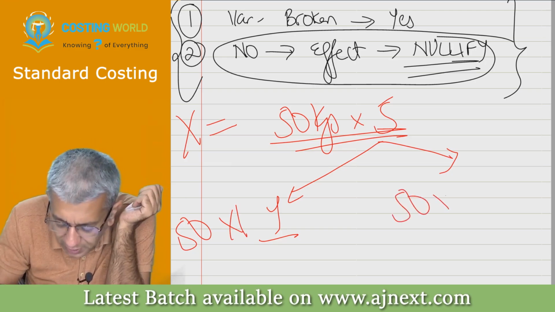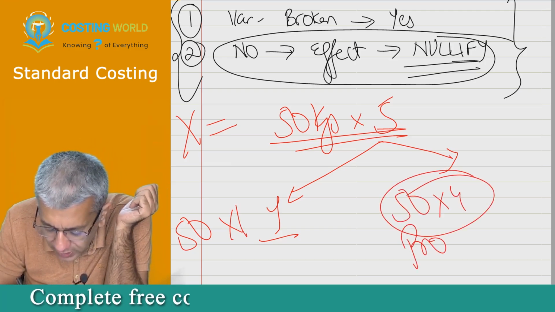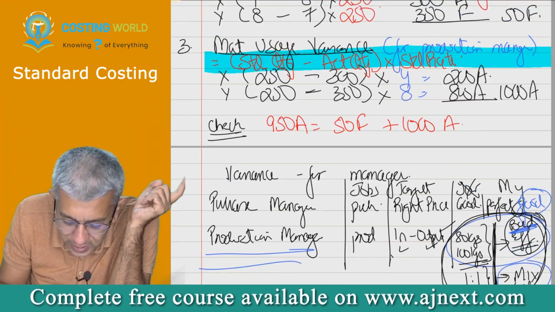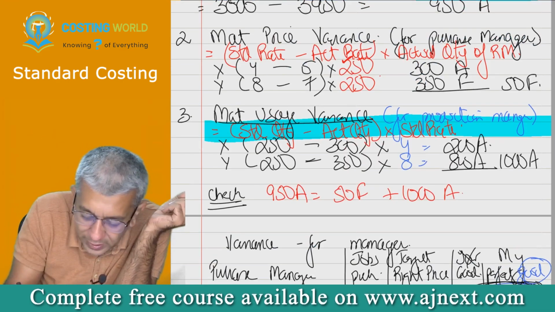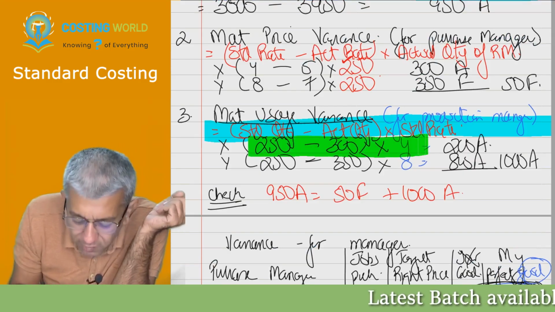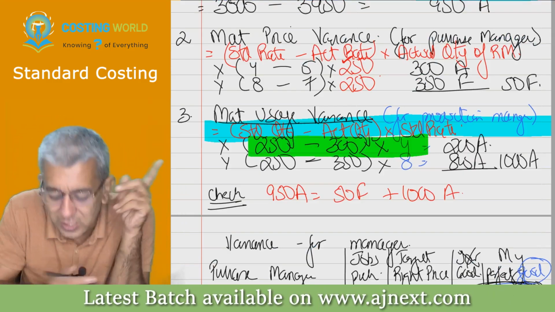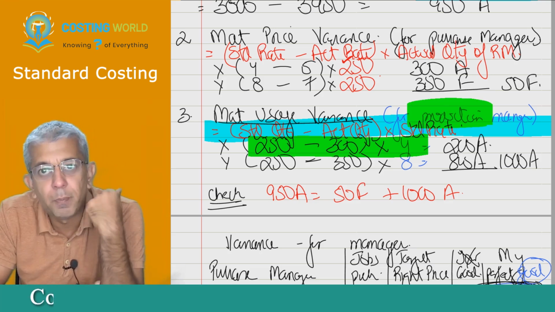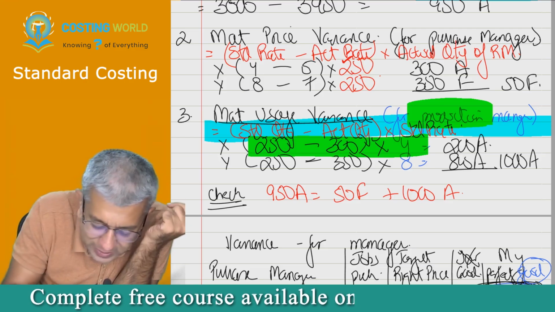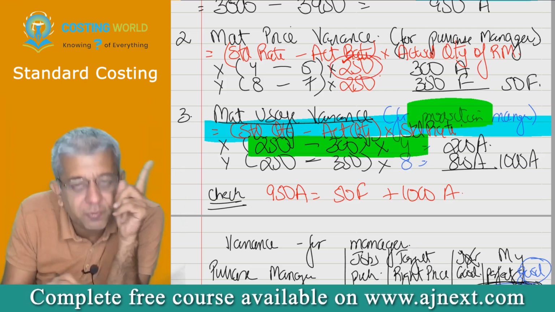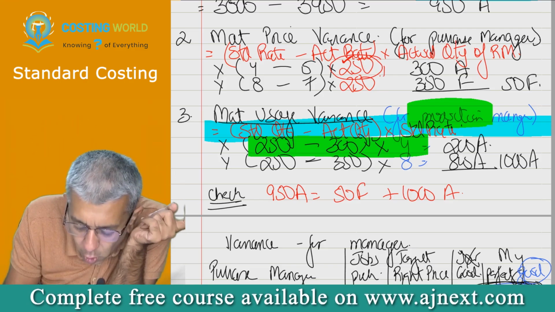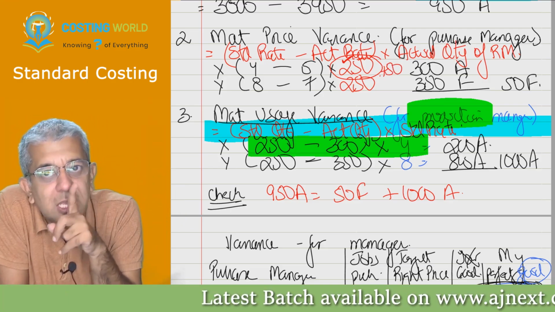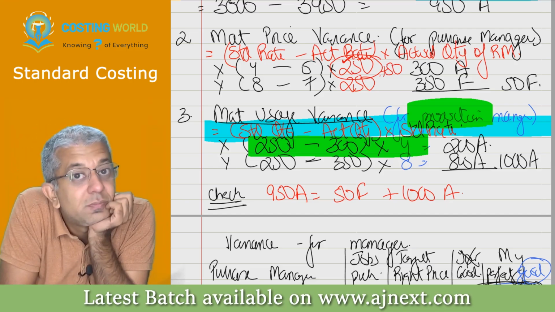And 50 into 4 is still the mistake of which particular manager? Production manager. And that is why, if you all will see, I have already written, which I am highlighting in green now, 50 into 4 is still the mistake of which particular manager? Speak up. Production manager. And can we say we will blame him not only for those 250 units but also for those 50 kgs extra, because he paid 1 rupee extra even for those 50 kgs, no?